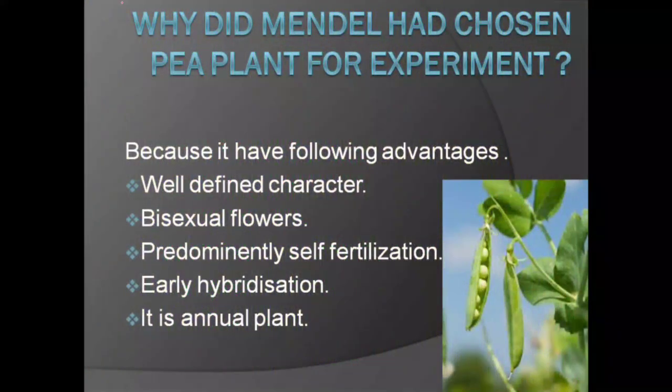Now from that table another question arises: why did Mendel choose the pea plant for his experiment? Because it has the following advantages or benefits. Well-defined characters, bisexual flowers, predominantly self-fertilization, early hybridization, and it is an annual plant, which means it grows every year. So because of these 5 benefits, he chose the pea plant for his experiment.